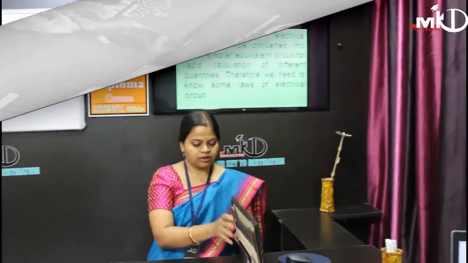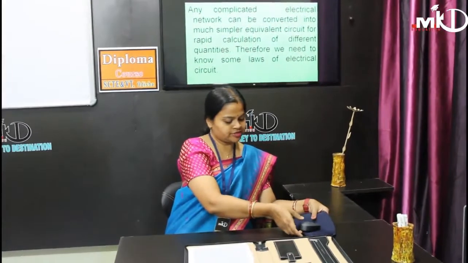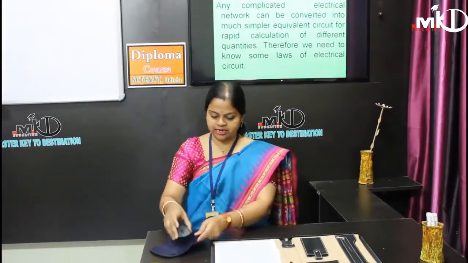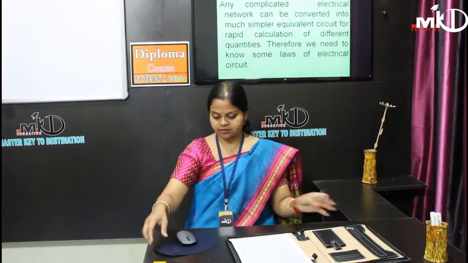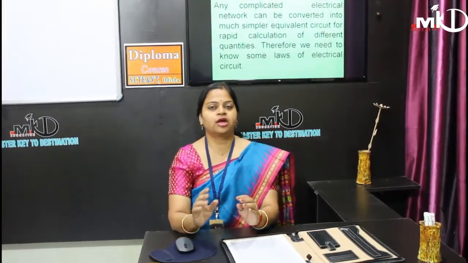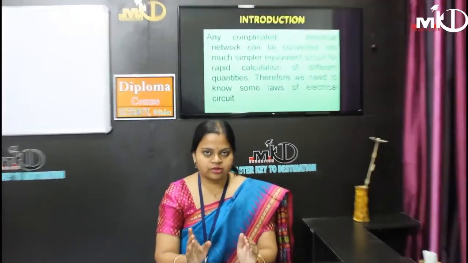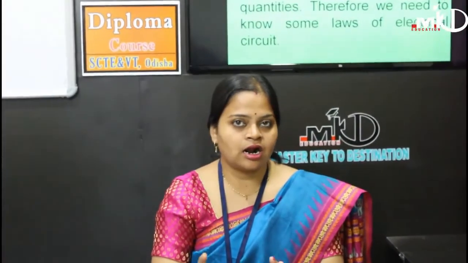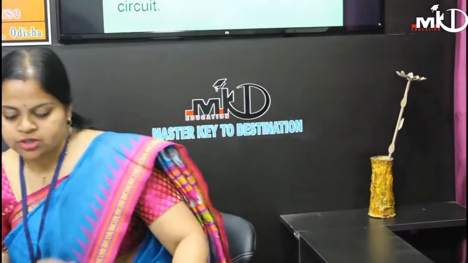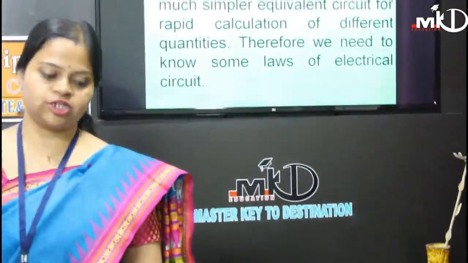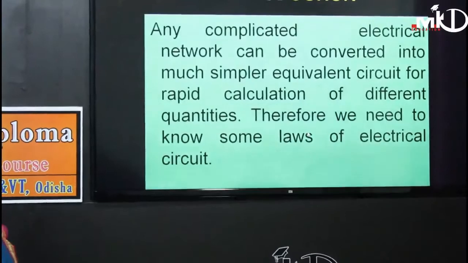Any electrical network that we see may be series connected, may be parallel connected, or may be a combination of both series and parallel conditions. When it is such a combined condition and we try to solve it but can't, for this type of complicated network we have to go for Kirchhoff's law: Kirchhoff's current law and Kirchhoff's voltage law. We will study that.